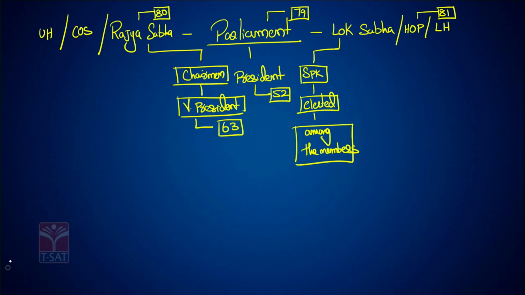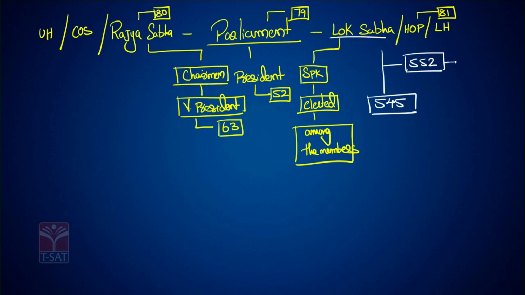Now let us see the composition of the Lok Sabha first. The maximum strength of the Lok Sabha is 552. The present strength of the Lok Sabha is 545.